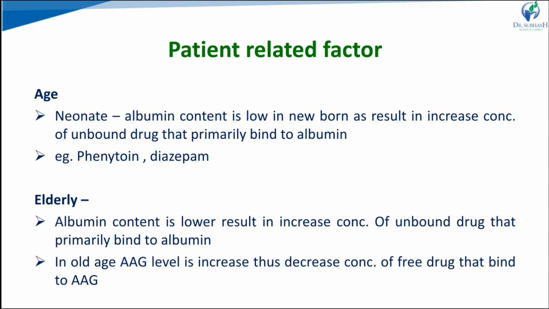Last of the factors is patient related factors. In the age portion, there are children or newborn infants. There the albumin content is low as compared to adults, so there is less protein binding, and more of the drug is in a free form. In elderly patients, the albumin concentration is also less, so at that time also we have to see more free drug concentration. Inter-subject variability mildly affects protein binding.